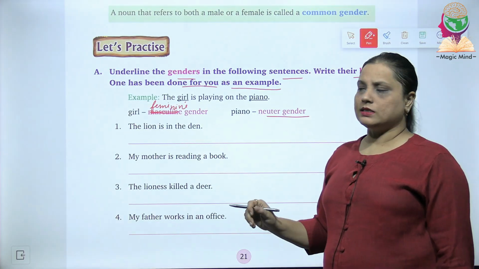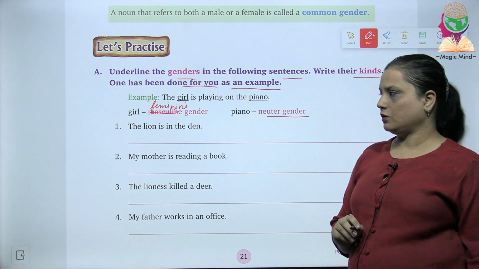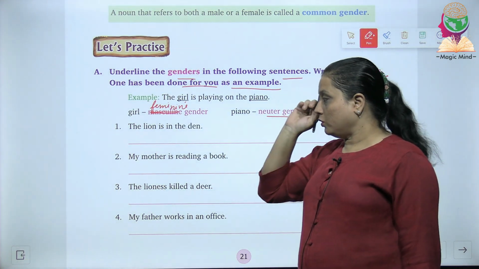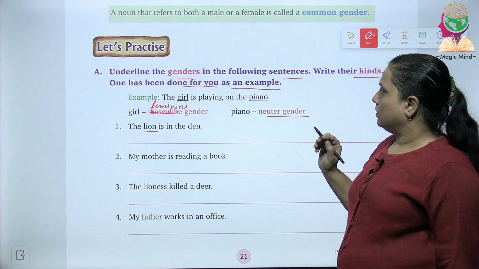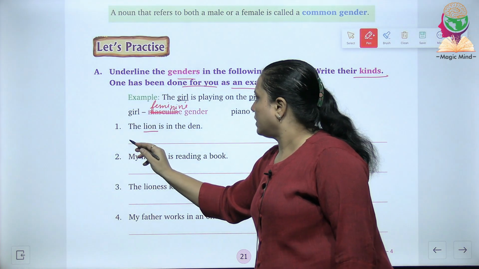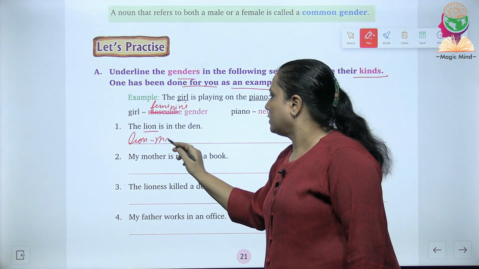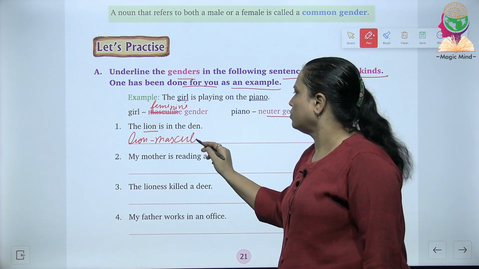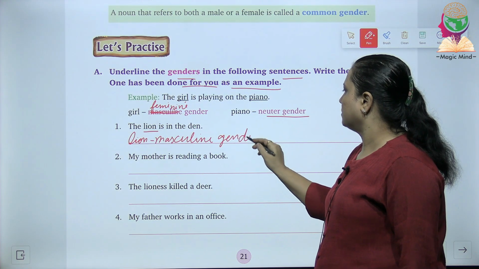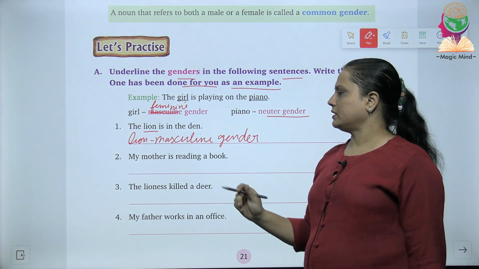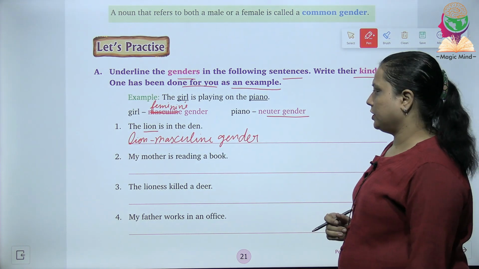The first is, the lion is in the den. Okay, now we are talking about lion. So what is lion? Lion is the masculine gender, M-A-S-C-U-L-I-N-E. It's the masculine gender. Fine. Now the next is, my mother is reading a book.